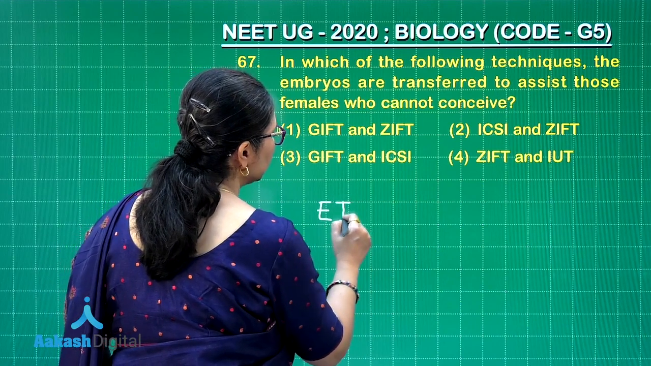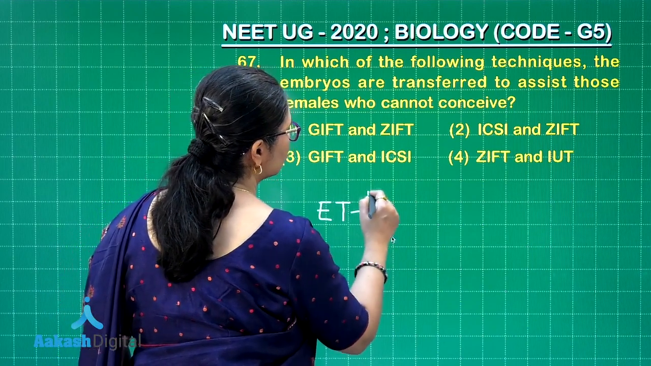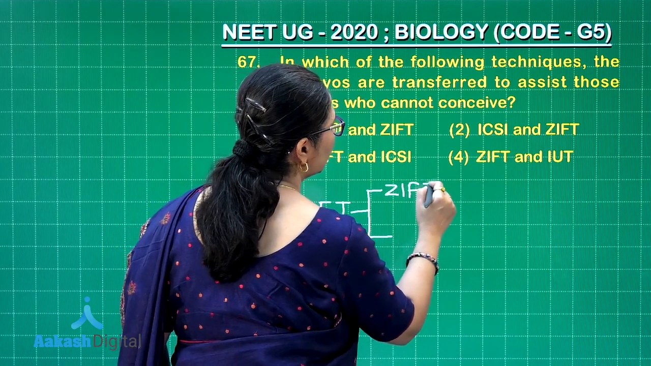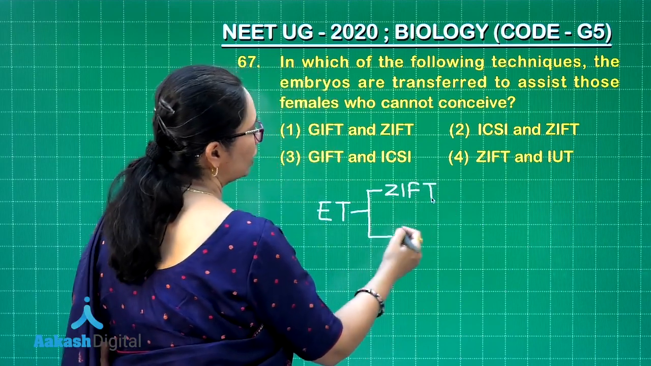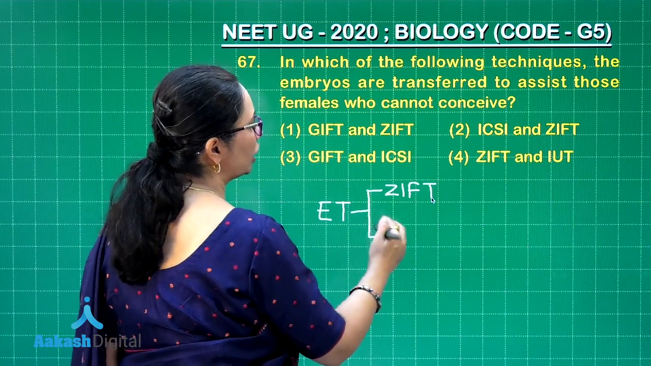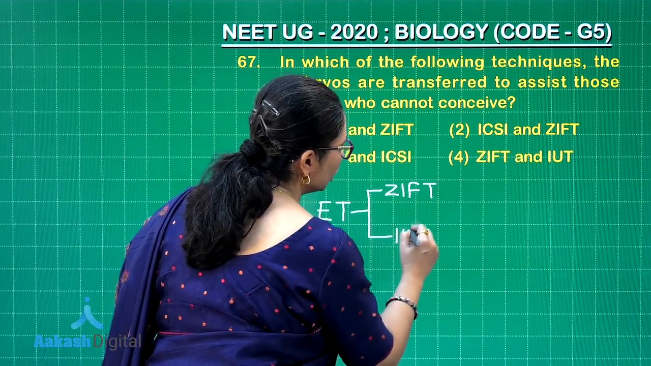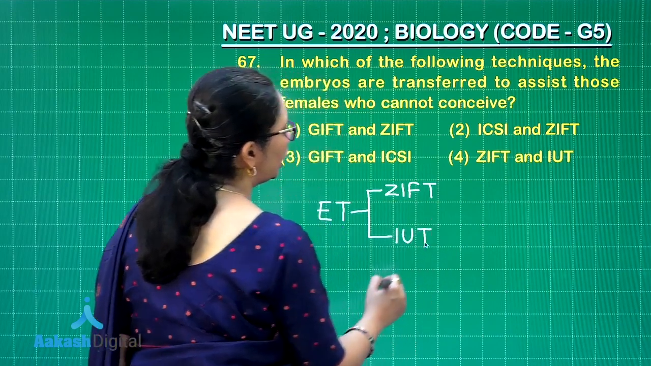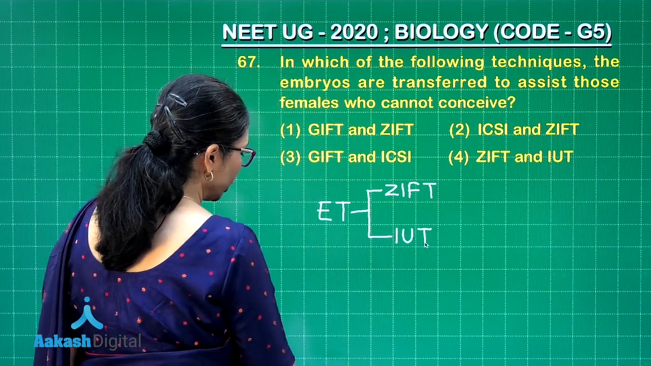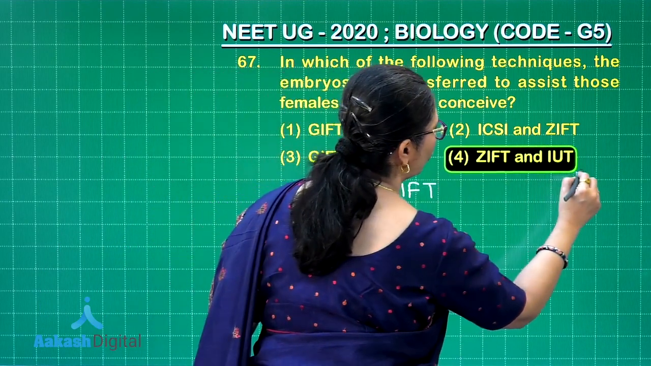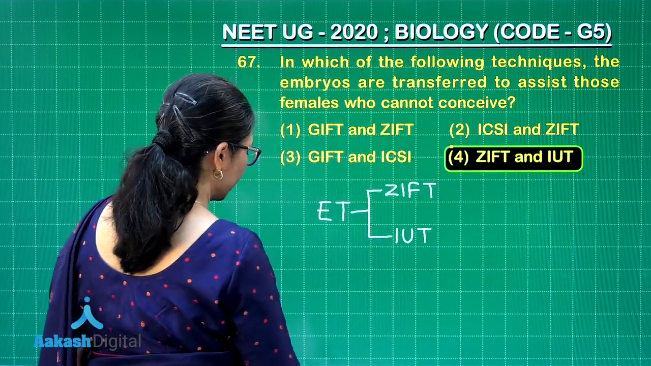Now this ET is of two types, that is ZIFT, that is zygotic intrafallopian transfer, in case the embryo is within 8-celled stage, or you can say up to 8-cell stage, or the zygote, and if it is more than 8-celled stage then it is intrauterine transfer. So in this case we can see that these two are given in option 4 and this would be our correct answer.